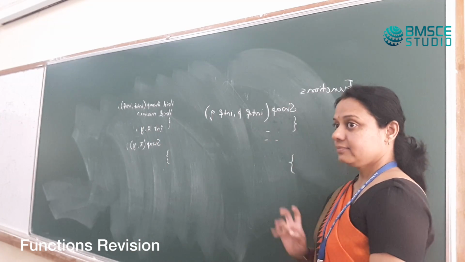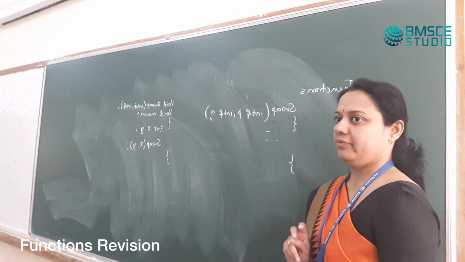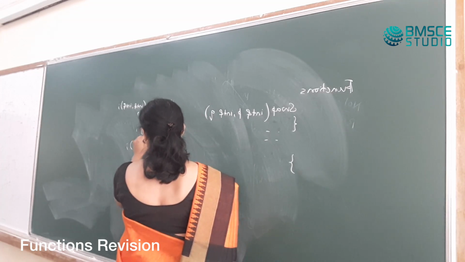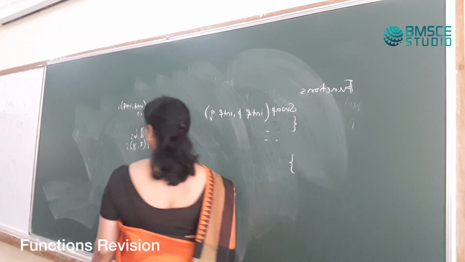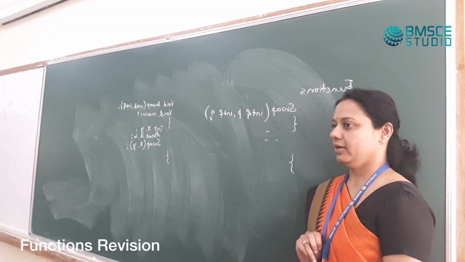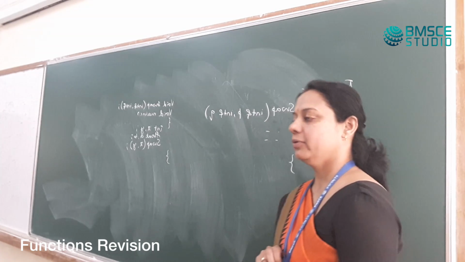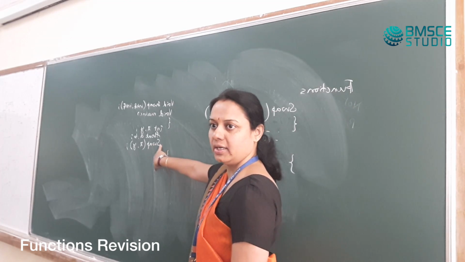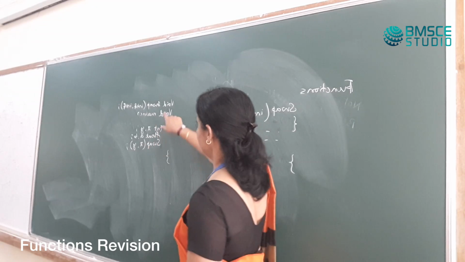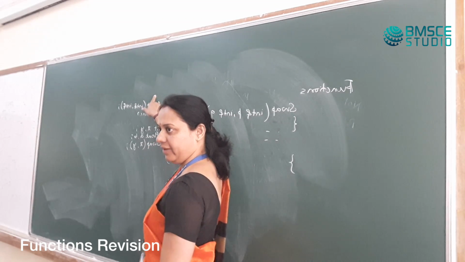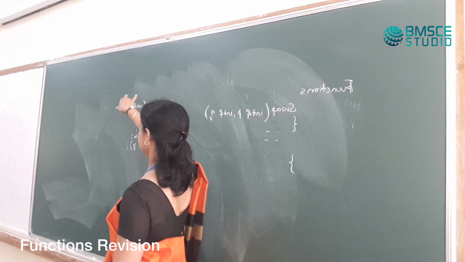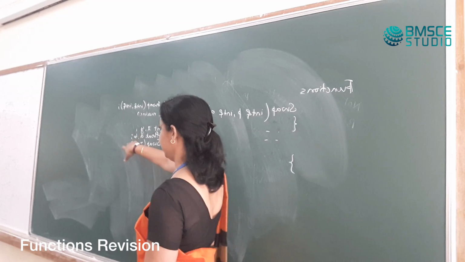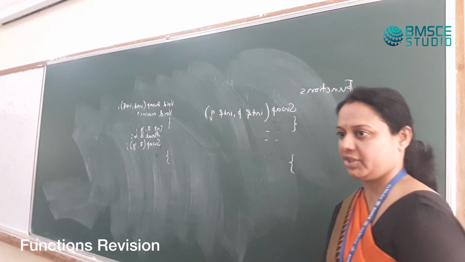So the next concept that we will revise: now what if I want to swap two numbers a and b that are of type float? What do we do then? Will this work? No. As it is, it will not work. So we will have to do a prototype definition once more, saying float ampersand comma float ampersand, then call the swap function passing a and b, then write one more definition.